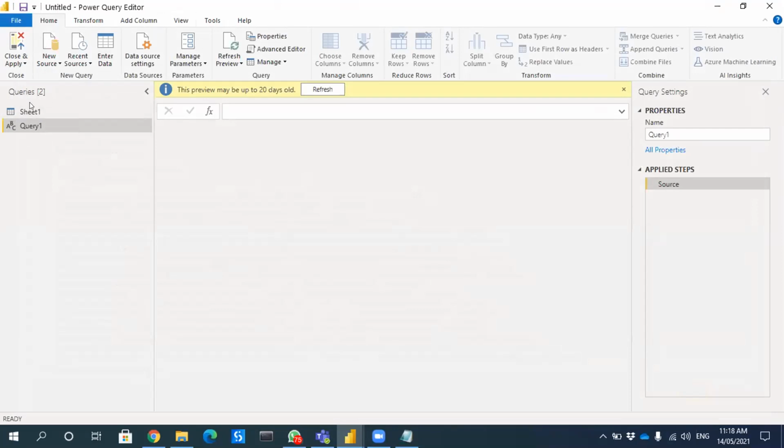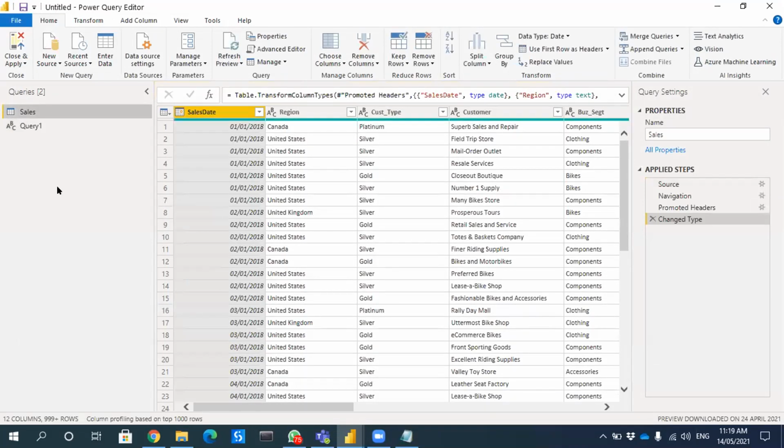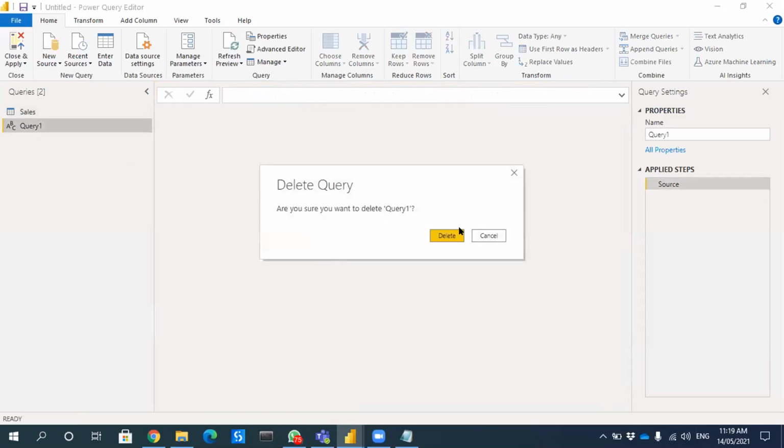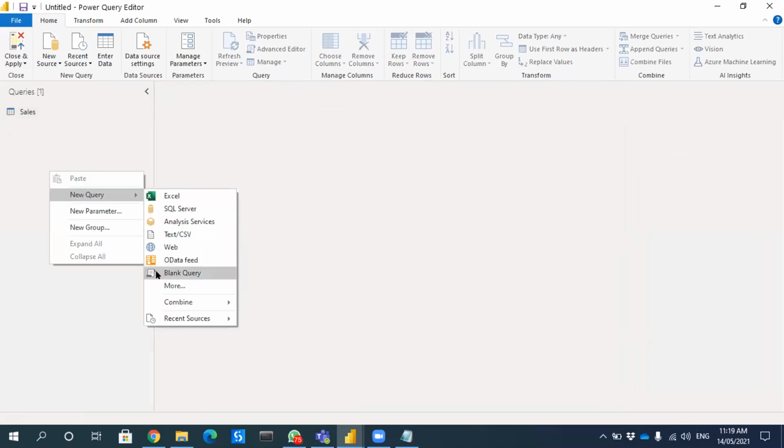So did everyone import this sheet? Yeah, the sheet is done. So what we can do is name it sales. Then we can create a blank query. How to create a blank query? You can do a right click, new query, blank query.